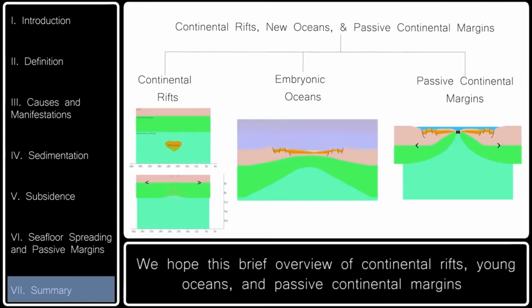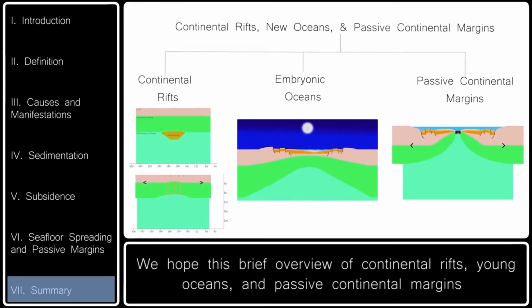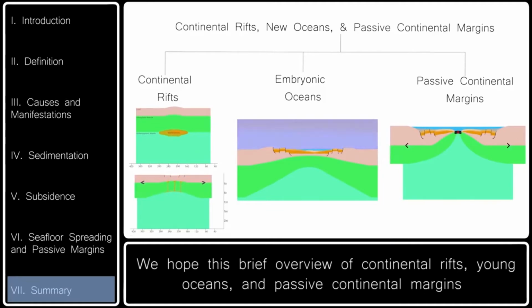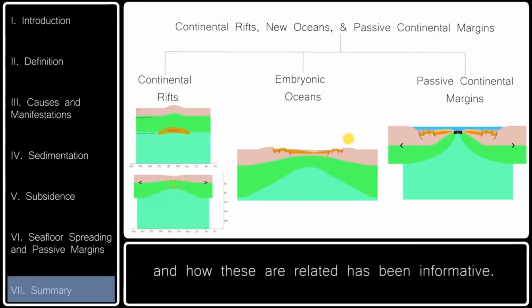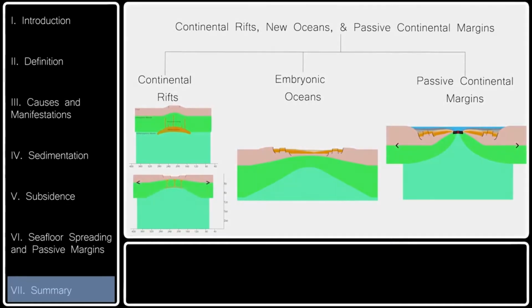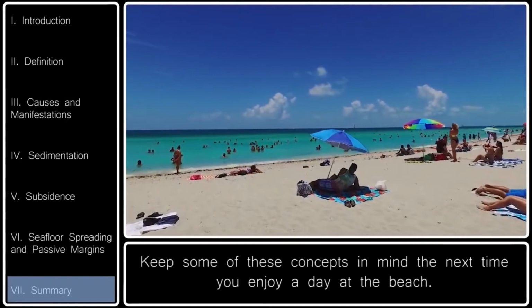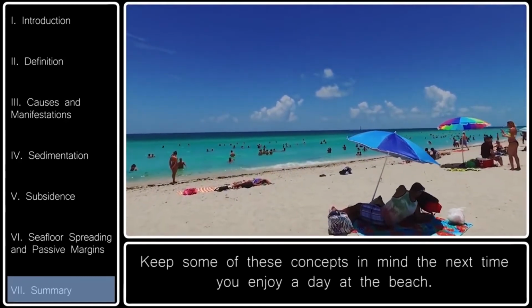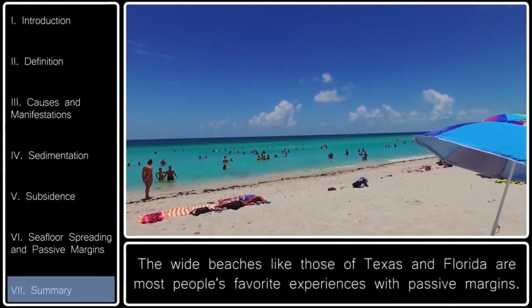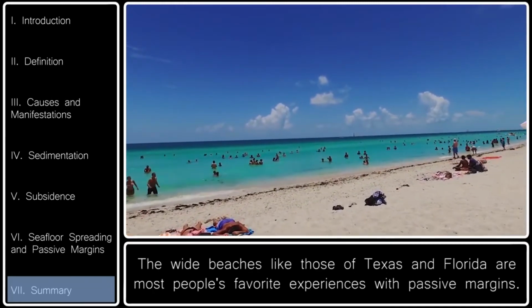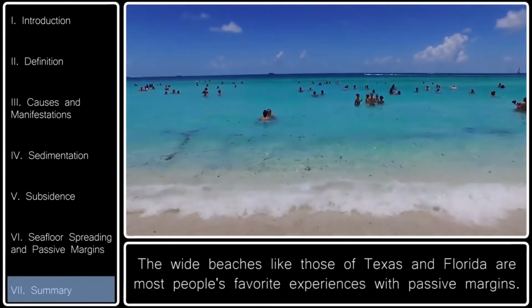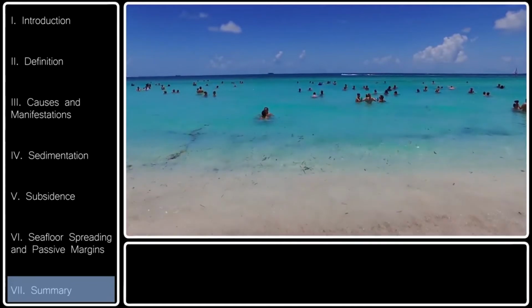We hope this brief overview of continental rifts, young oceans, and passive continental margins, and how these are related has been informative. Keep some of these concepts in mind the next time you enjoy a day at the beach. The wide beaches, like those of Texas and Florida, are most people's favorite experiences with passive margins.